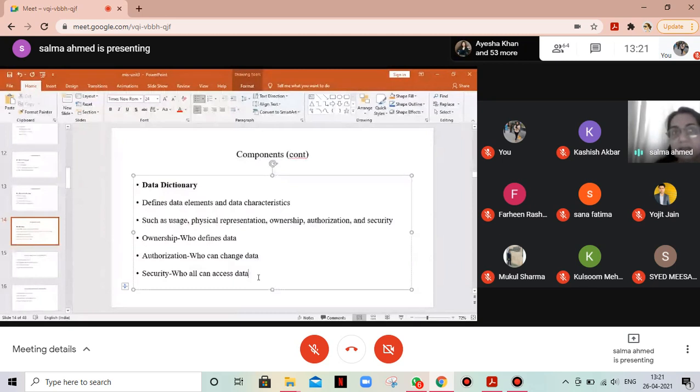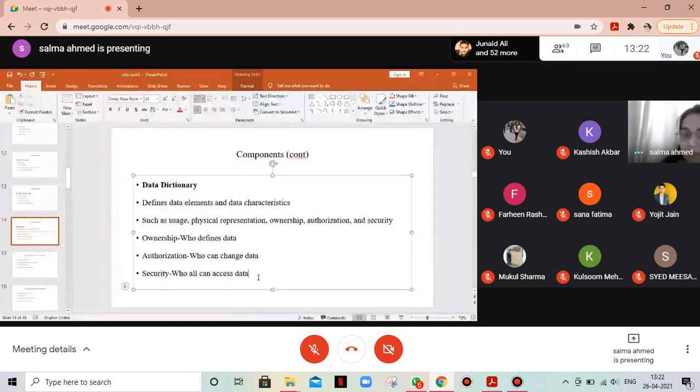So somebody in a library who's running the fine program, who's generating the fine program, can access only information about member name, member enrollment number. The rest is generated by him. So it is issue date which is generated by him, return date which is generated by him, fine which is generated by him. So it allows different people to have access to a certain amount of data.